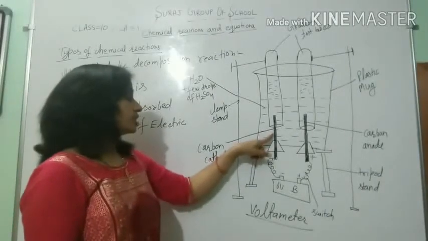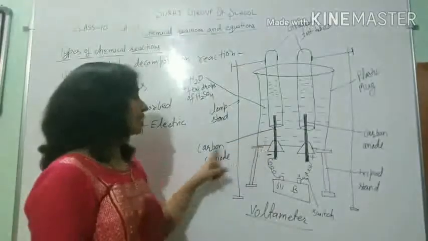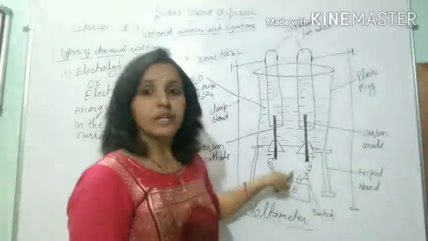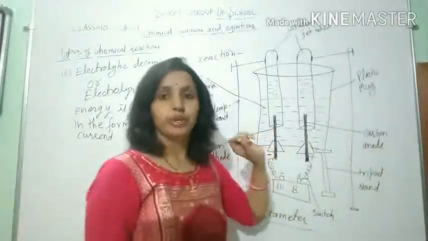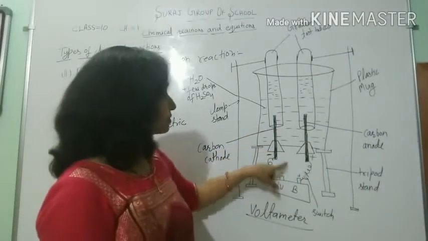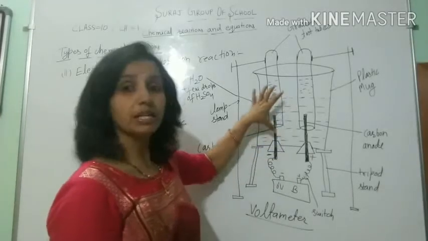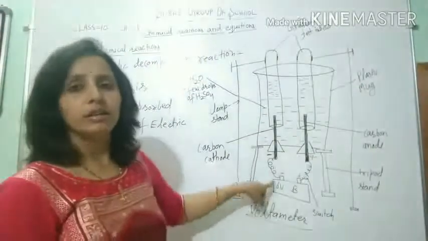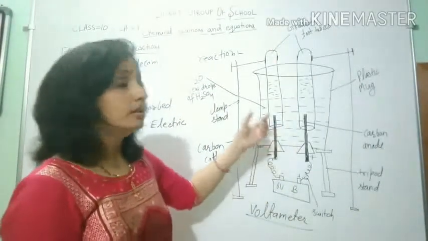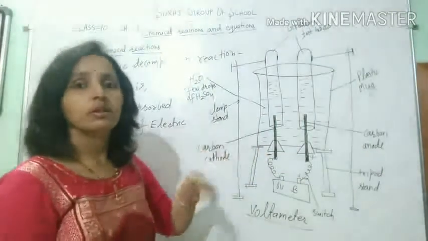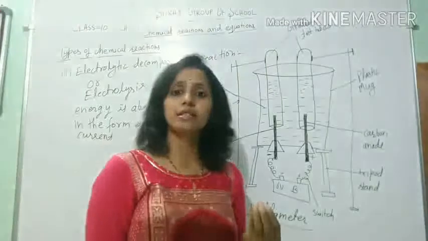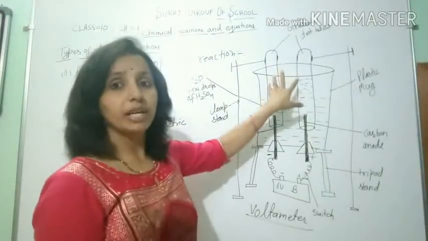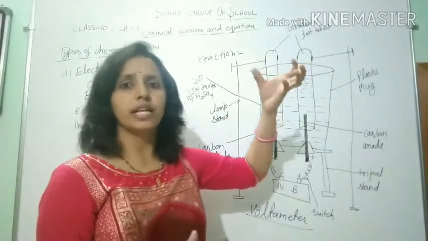The electrode where the negative terminal of the battery is connected is known as the carbon cathode, and the electrode where the positive terminal of the battery is connected is known as the carbon anode. After that, we place this whole plastic mug on a tripod stand. We switch on the battery and current starts flowing through the apparatus. When the water starts boiling, production of gases starts. These gases are collected in these two test tubes. After some time, the maximum amount of gas is collected in both test tubes.